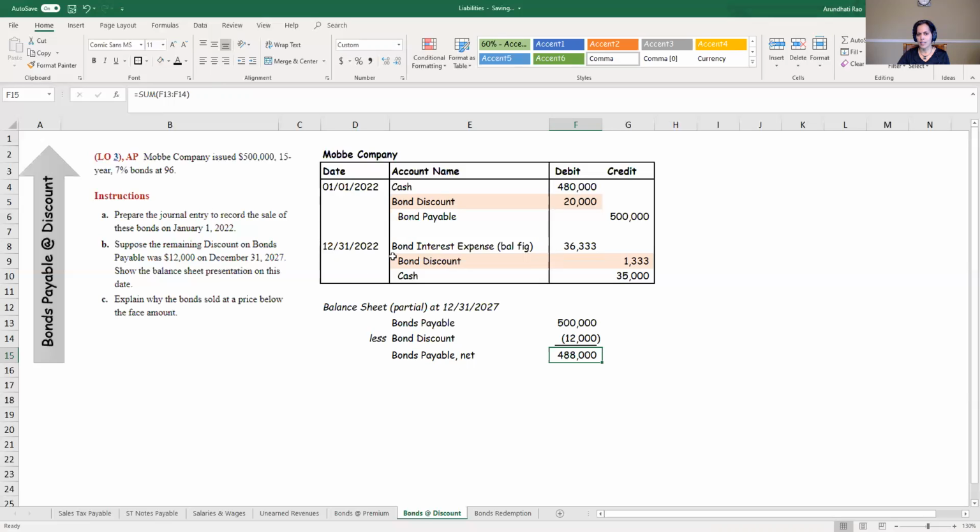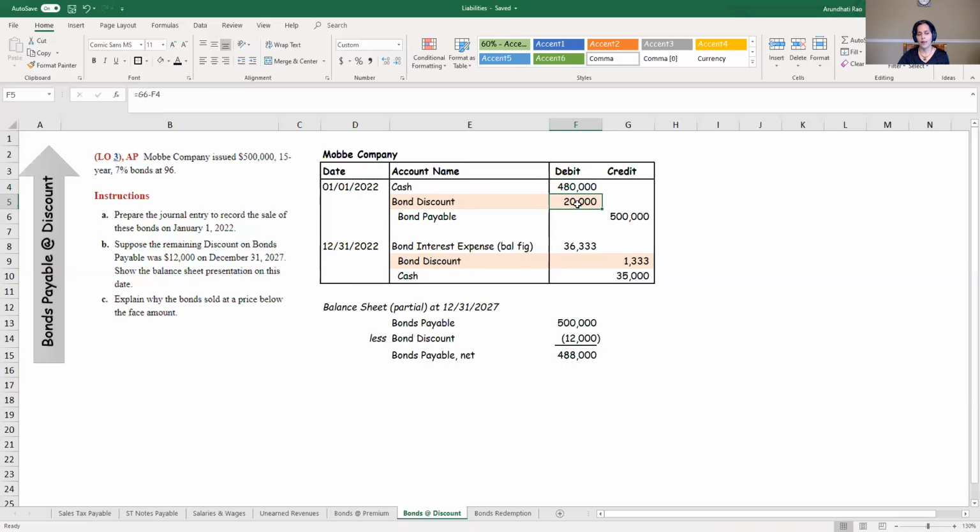So bonds payable as a liability. When I borrow the money, I may get more than or less than what I asked for at that point of time. The reason I got more, typically a bond premium, is because my interest rate was higher than the market interest rate. If it's a bond discount, my interest rate was probably lower than the market interest rate.